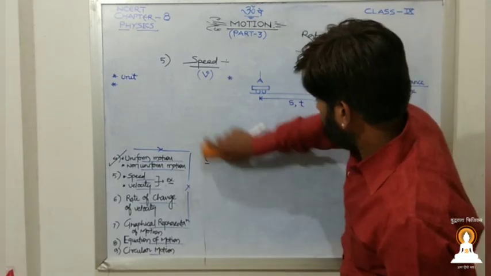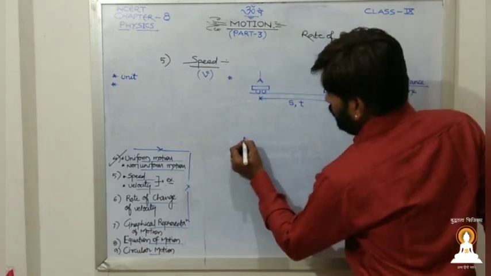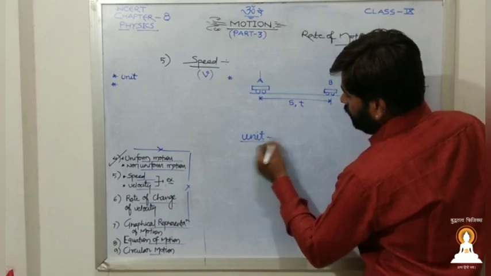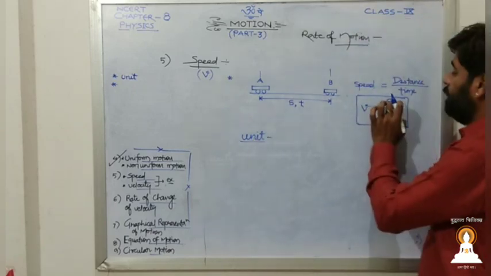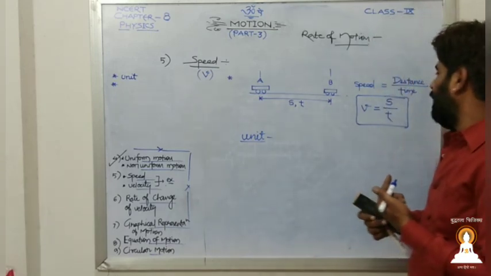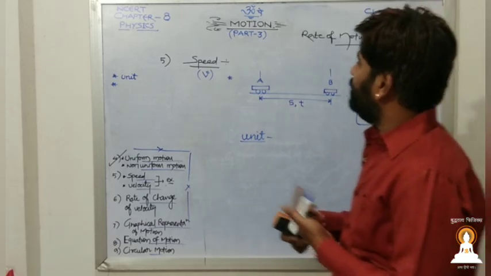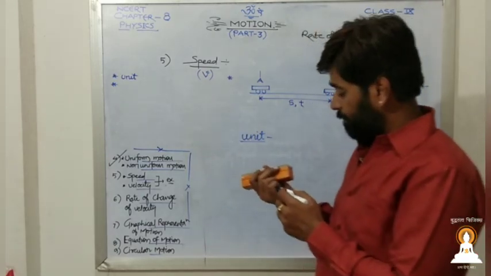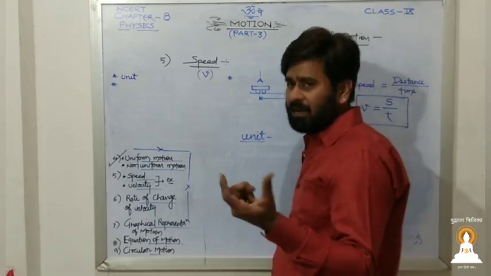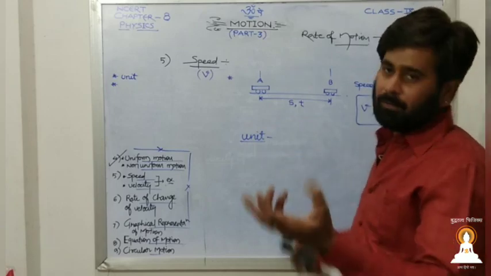So if I talk about the unit of speed, how will we find the unit? Unit, in our local language, I will say is like a surname. Suppose we have a particular name, say Madhav, then Madhav may have a surname, say Varman Gupta.